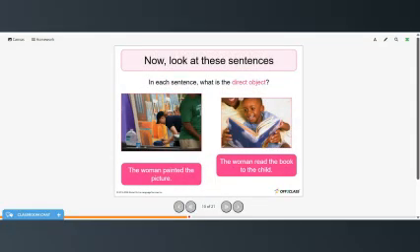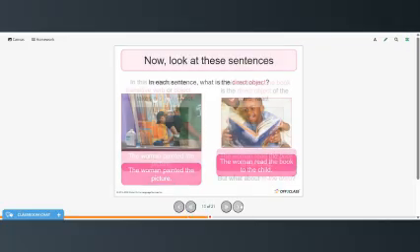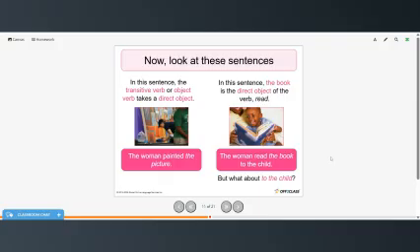Now look at these sentences. In each sentence, what is the direct object? The woman painted the picture. So here, the picture is the object. The woman read the book to the child. So here, the book is the direct object. In this sentence, the transitive verb or object verb takes a direct object, the picture. In this sentence, the book is the direct object of the verb read. But what about the child?